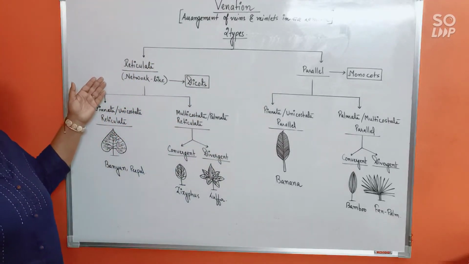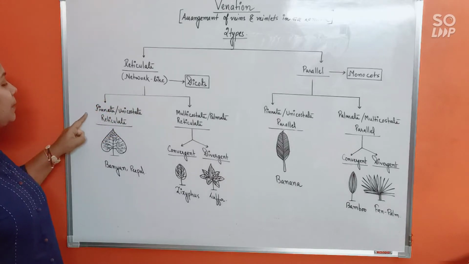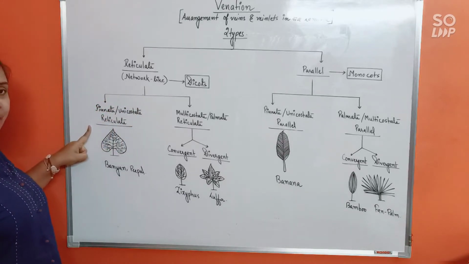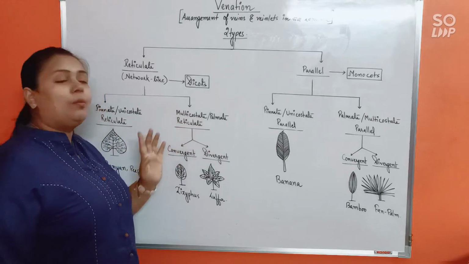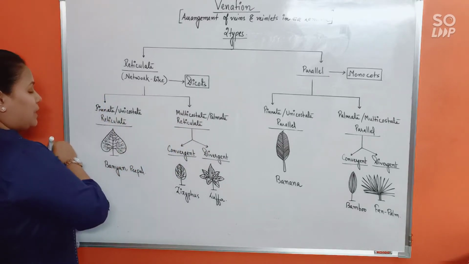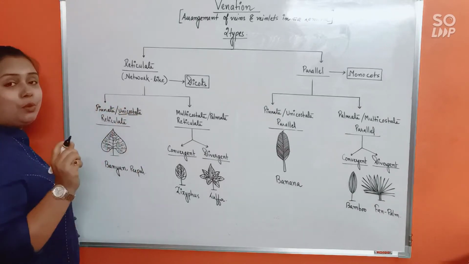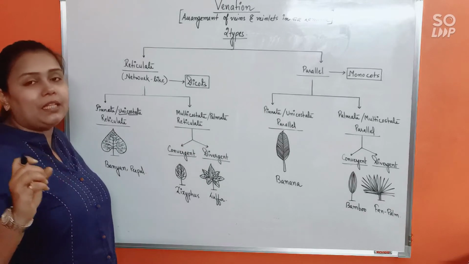First, reticulate venation. Reticulate venation can be of two types again, pinnate or unicostate reticulate and palmate or multicostate reticulate. In unicostate, uni means one and costa means midrib.